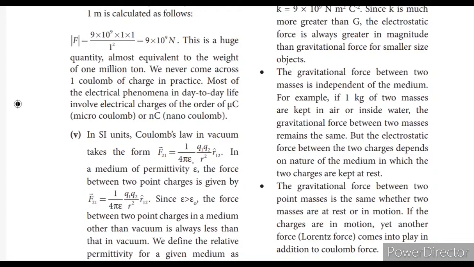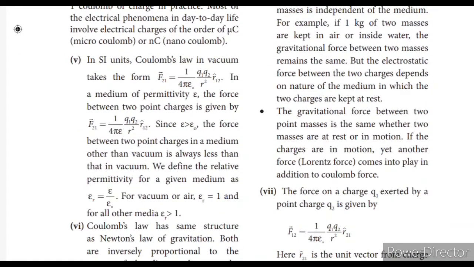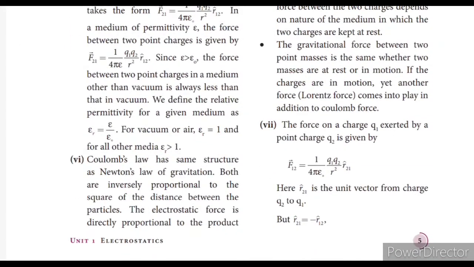The gravitational force between two masses is independent of the medium. For example, if two 1 kg masses are kept in air or inside water, the gravitational force between the two masses remains the same. But the electrostatic force between two charges depends upon the nature of the medium. So when a dipole is placed inside water, the force between the charges will be reduced.